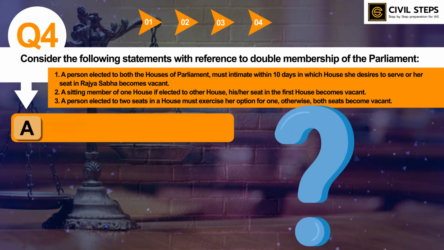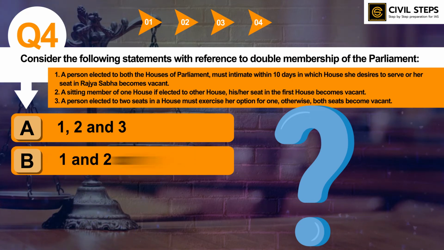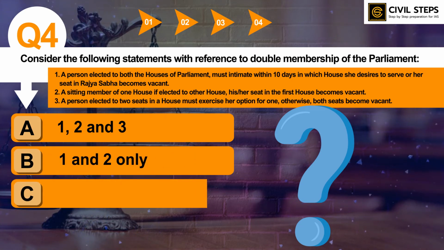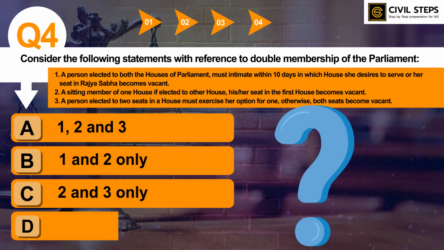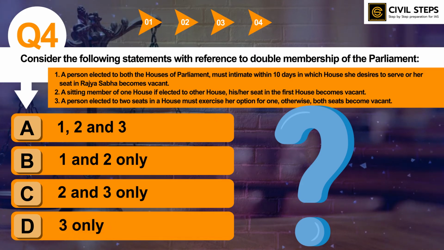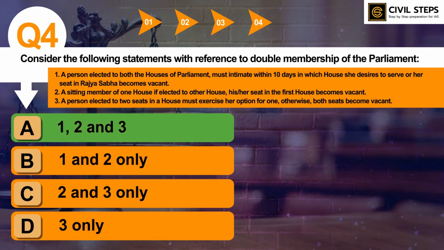Option A, 1, 2 and 3. B, 1 and 2 only. Option C, 2 and 3 only. And option D, 3 only. So you have to tell the correct answer. The correct answer of this question is option A, 1, 2 and 3. So all these statements are correct with reference to double membership of the Parliament.